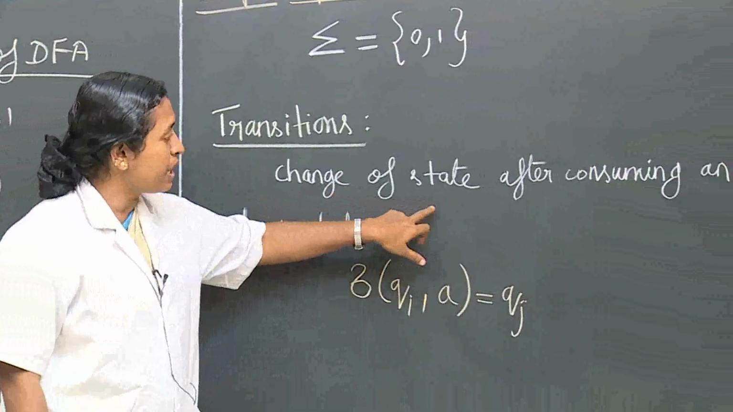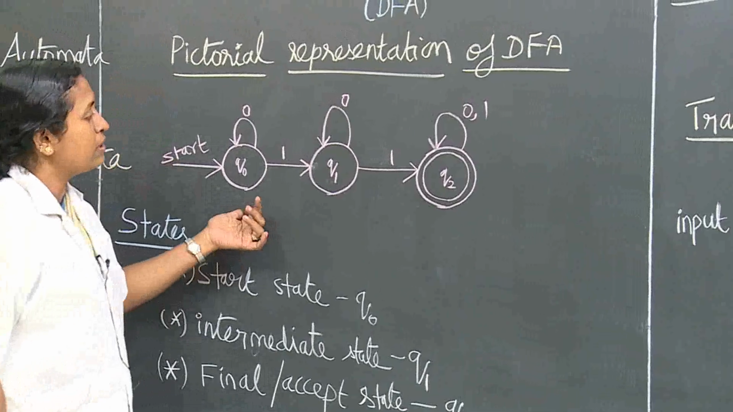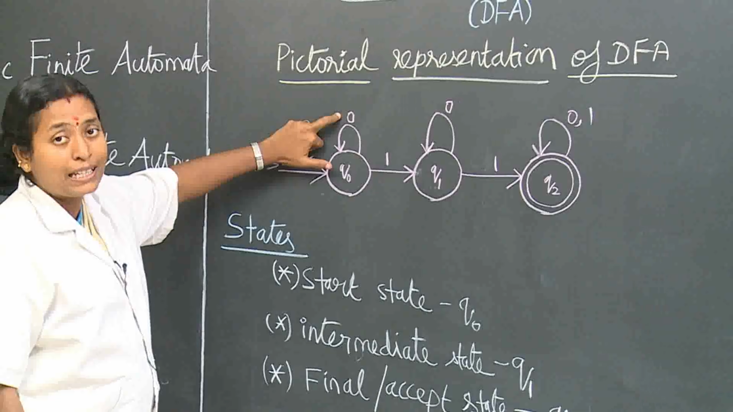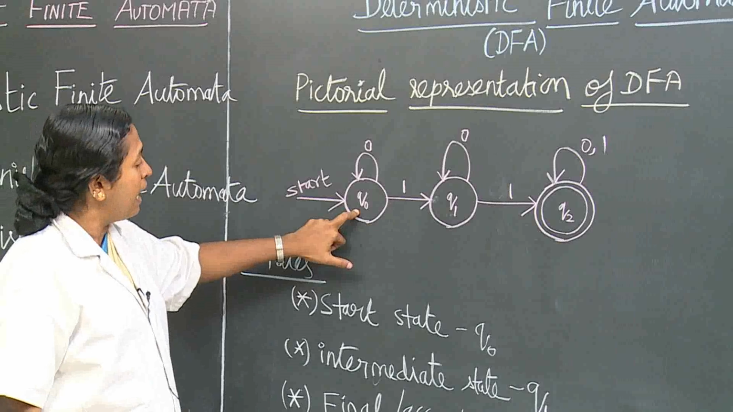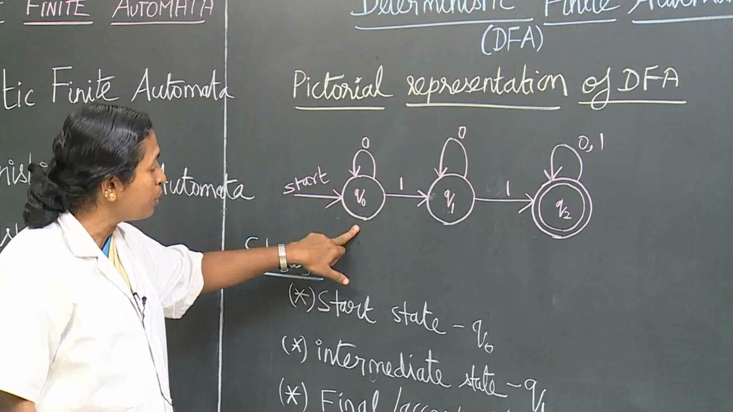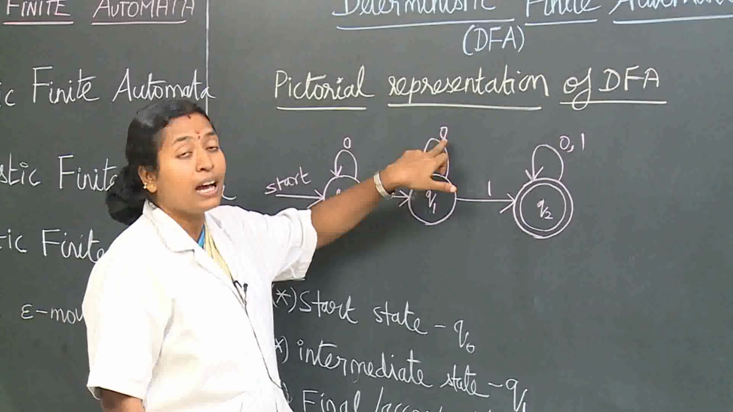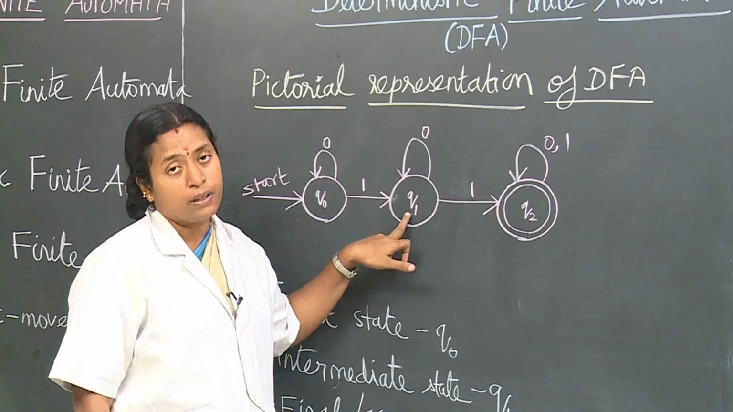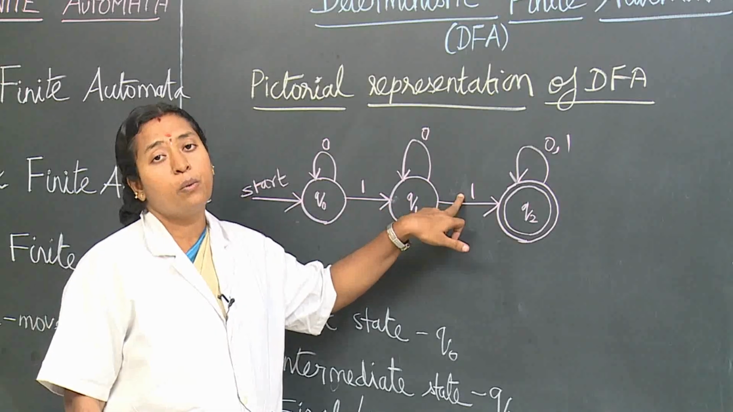Next, the transition movements. Transition is nothing but change of state after consuming an input symbol. Let us consider the transitions here. In the first case, by accepting the input symbol 0, there is a transition from the state Q0 to the same state Q0. Afterwards, after accepting the symbol 1, there is a transition from the state Q0 to Q1. Afterwards, there is an input symbol 0. After accepting this input symbol, it remains in Q1 itself. After this, there is a transition from Q1 to Q2 after accepting the input symbol 1.